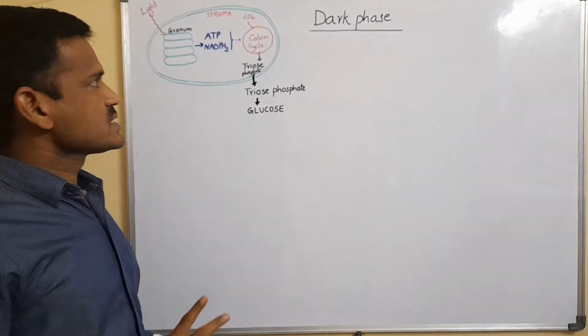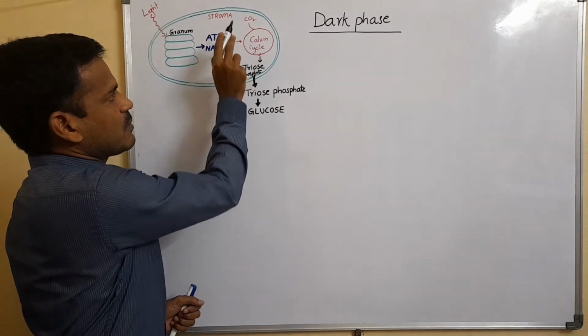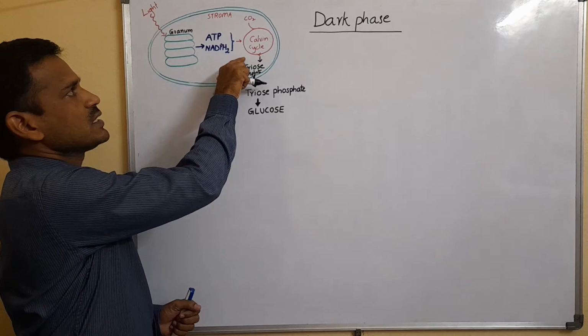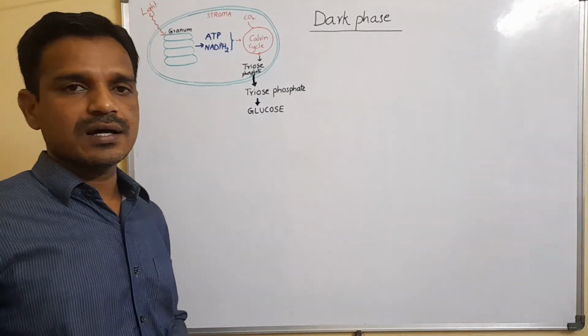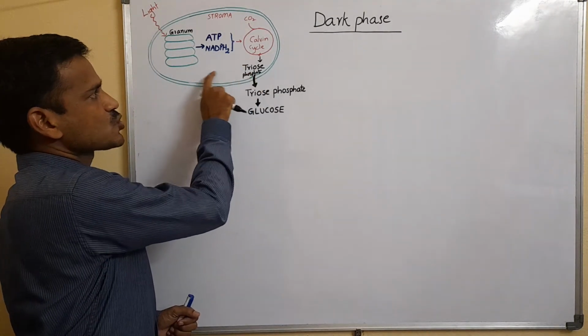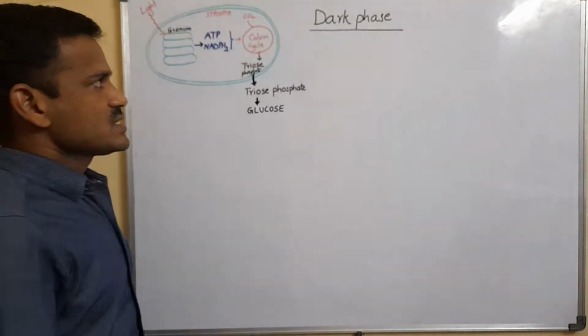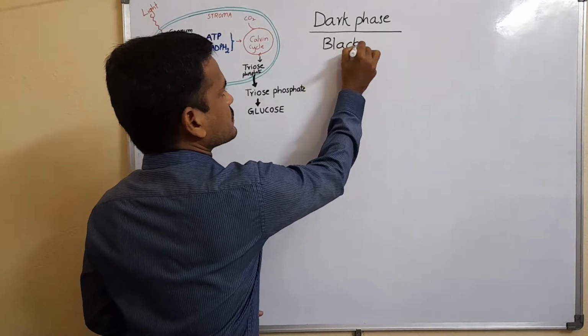In the second phase, carbon dioxide is reduced into glucose. That takes place in the stroma. So the first phase takes place on the grana, and the second phase, the dark phase, takes place in the stroma. Stroma is the colorless part. The dark phase is also called Blackman's reaction.